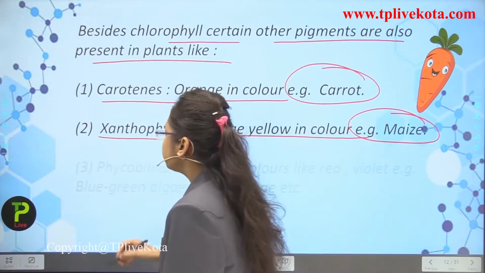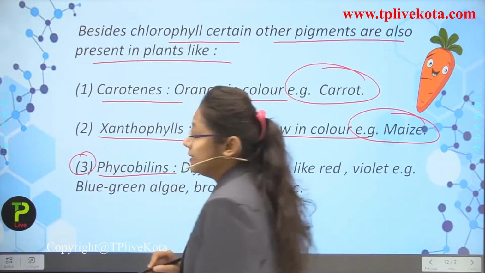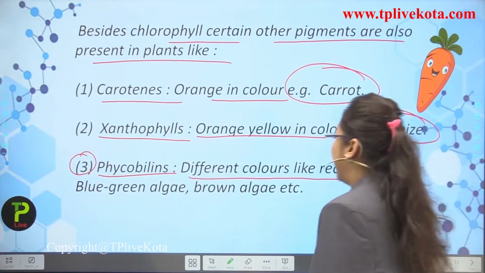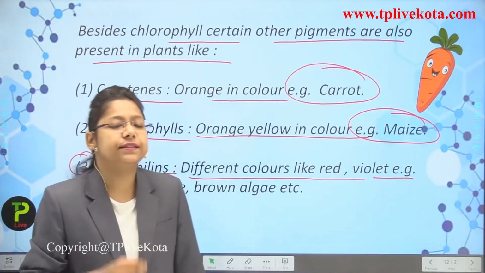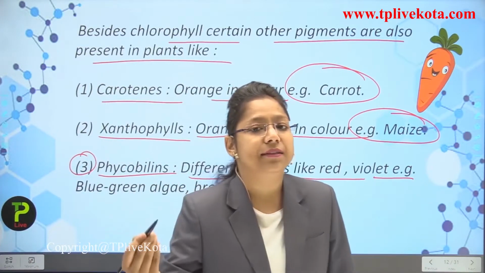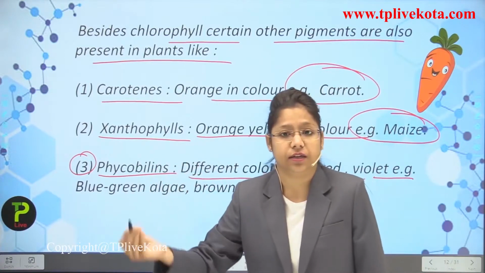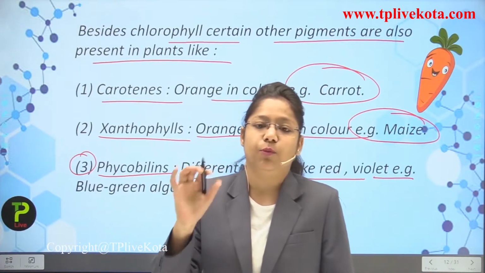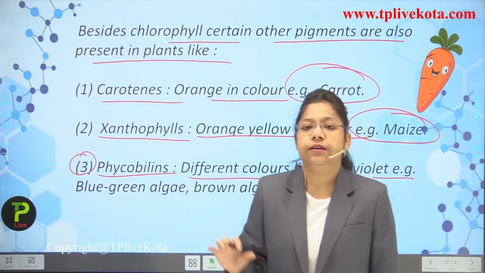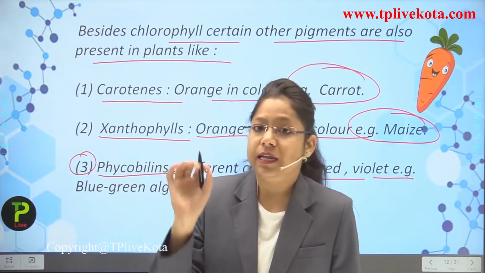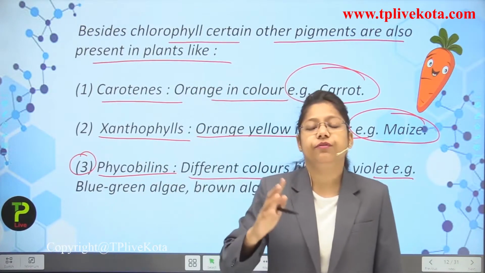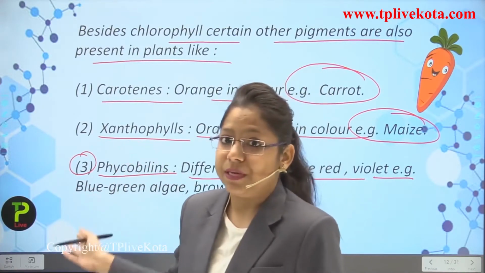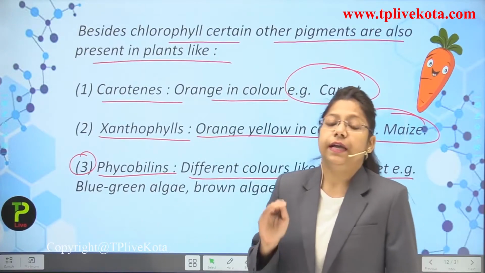Now next, that is third, phycobilins. Because of the presence of phycobilins, different colors like red, violet are present. So you can see here that different plants have different kinds of colors. Maybe it be an alga or a fungi or we can say even a small plant. Now you have seen the very beautiful lilac, orchids and beautiful flowers as well. They contain different kinds of colors and these are the pigments which are responsible for the colors in them.